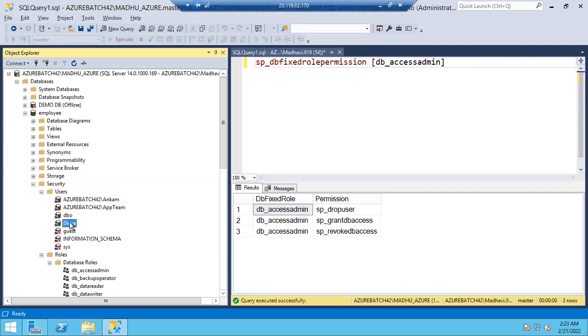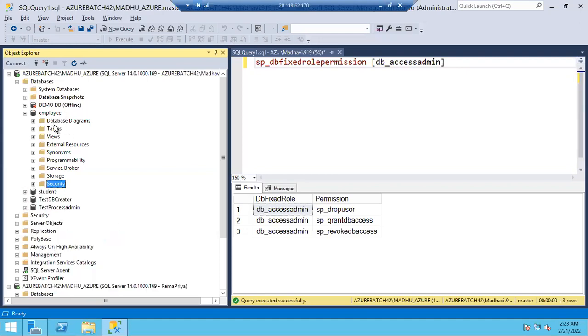Remaining all are default users only. I can add these 3 persons to this access admin role, guys. I cannot add any other person. If I want to add Anand to any of the DB roles, what do I have to do, guys? Can you tell me? Create a user for the employee database only. Create a user for Anand login.